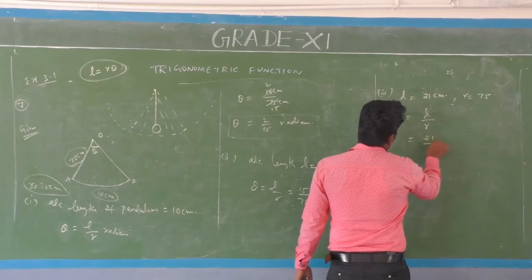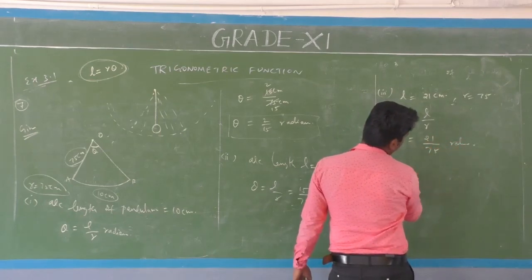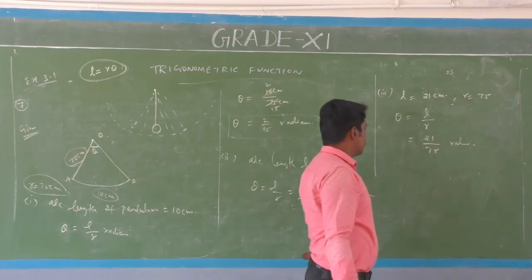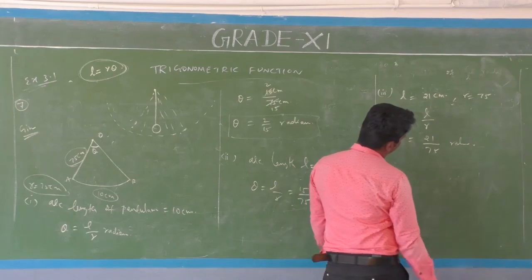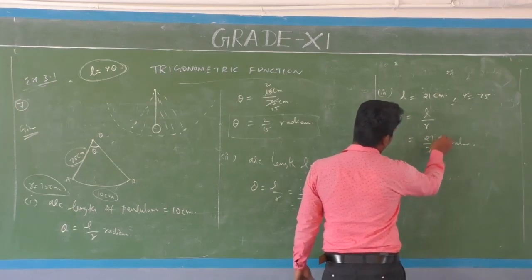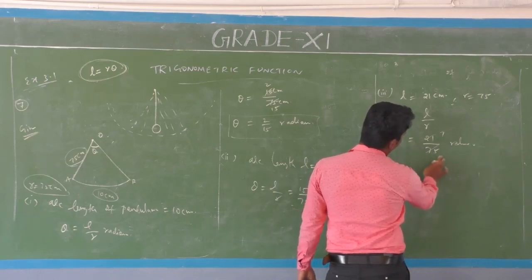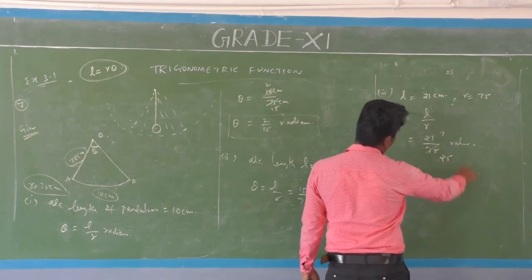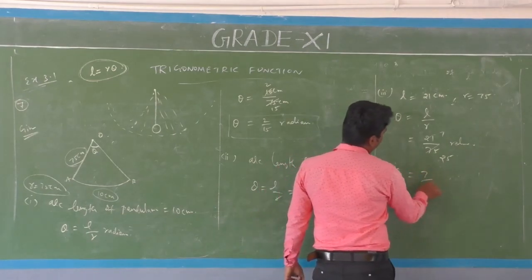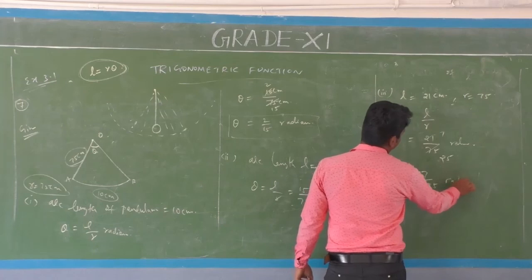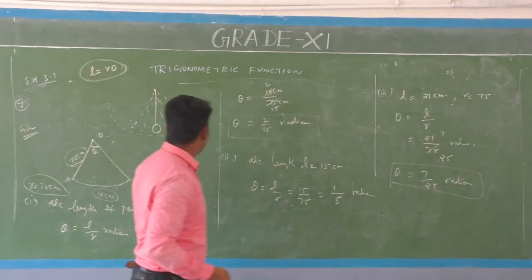So 21 divided by 75 radian. 7 threes are 21, and 25 threes are 75. So theta is equal to 7 divided by 25.